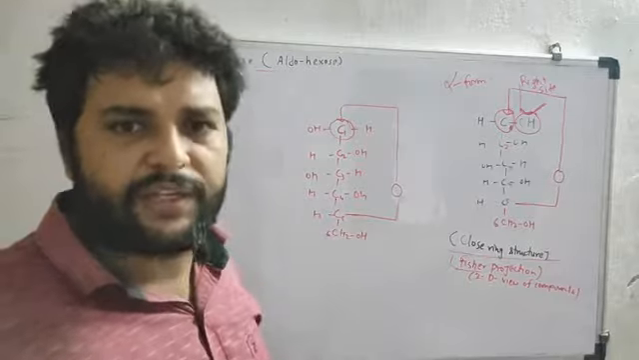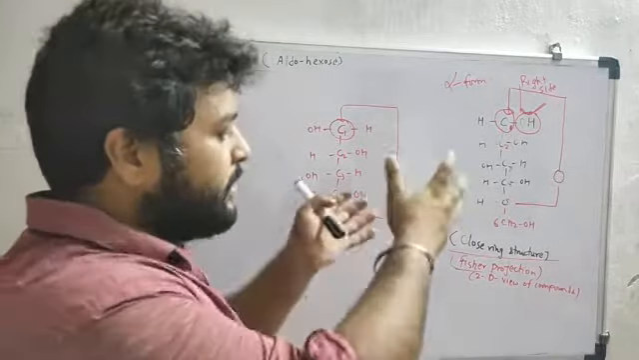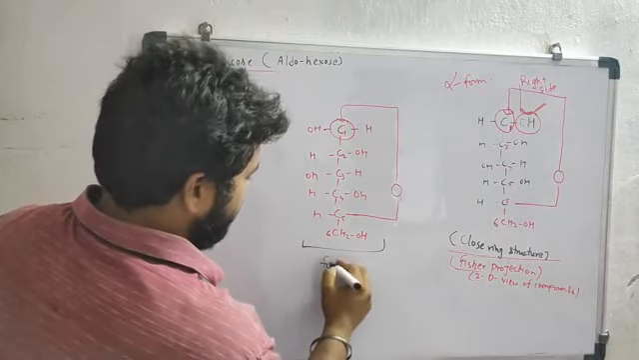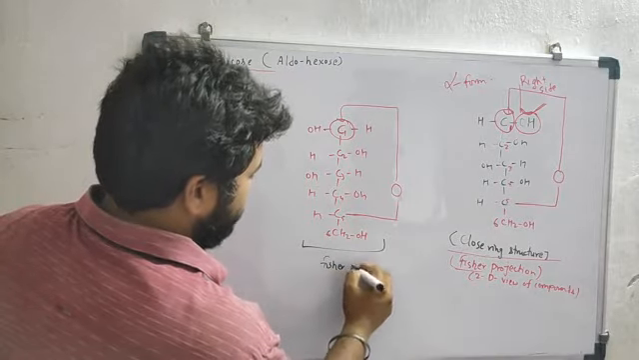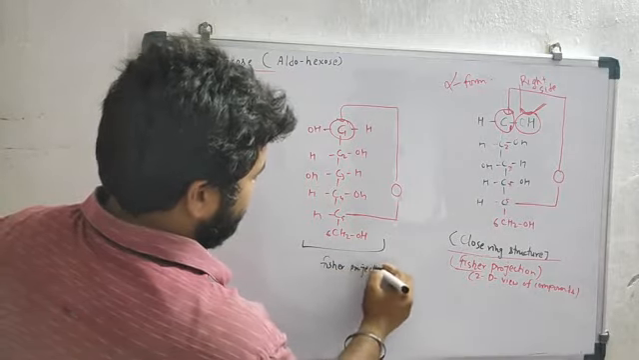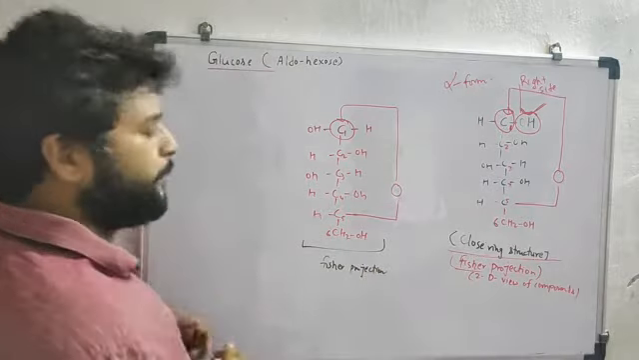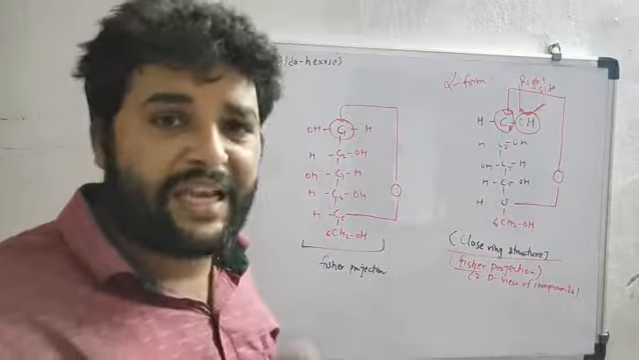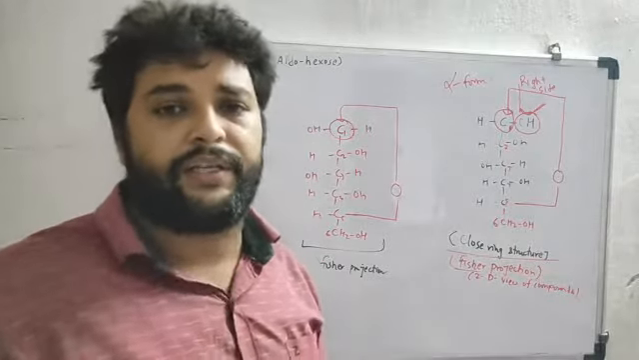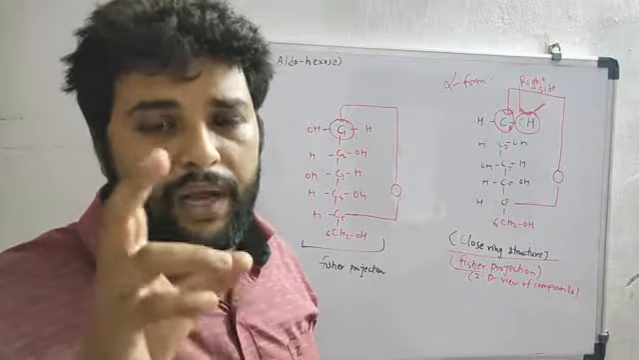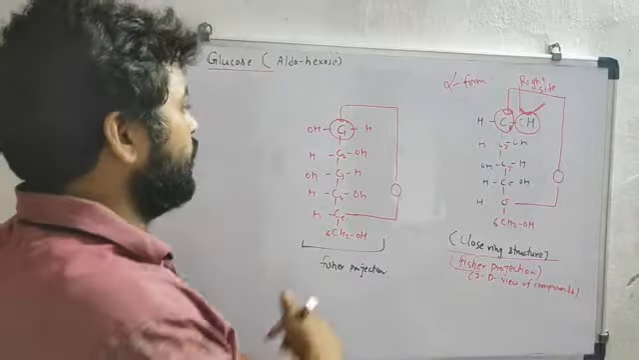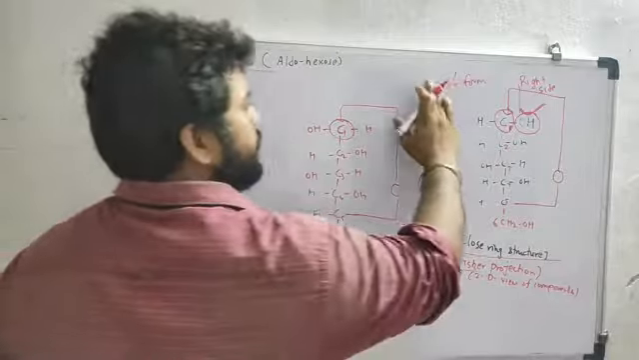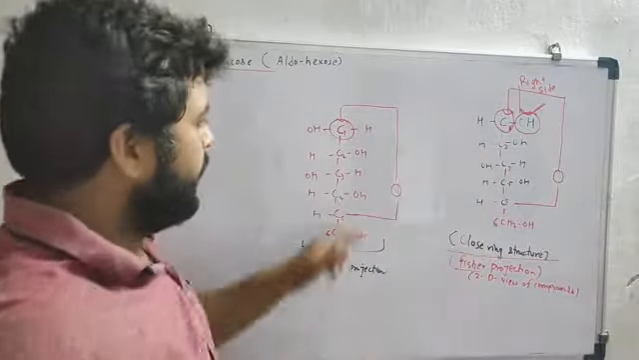Whenever any ring structure is given like this, it is a Fischer projection. So a ring structure is given. Then whenever you are concentrating your focus on carbon number first, this is the carbon number first.